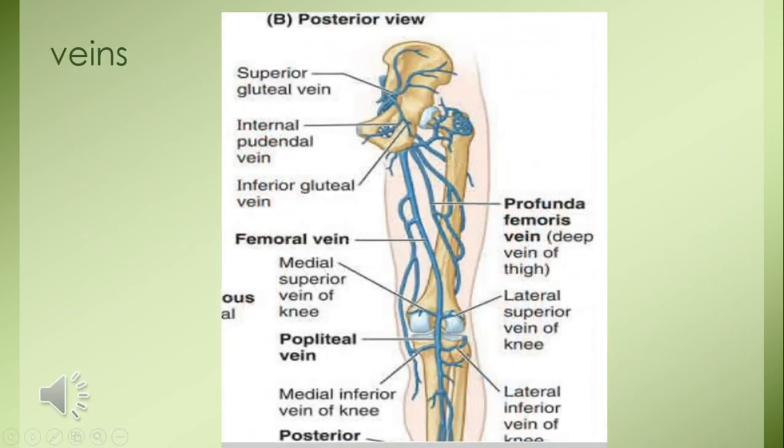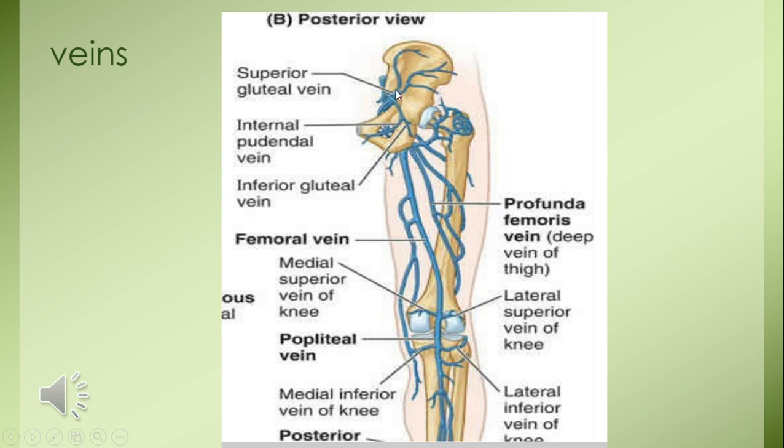The superficial and deep venous drainage of the lower limb and the lymphatic drainage will be discussed in detail separately. The superficial veins drain into 2 large veins, the great saphenous vein and the small saphenous vein, while the deep veins here in the thigh, you can see, are forming the profunda femoris vein, the deep vein of thigh, and this is going to be drained in the femoral vein.